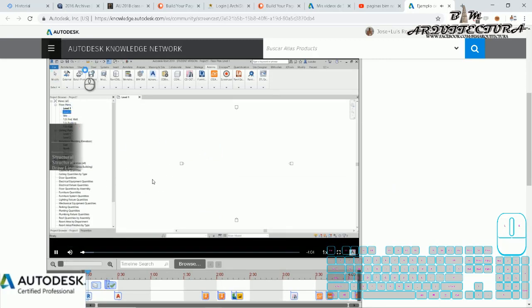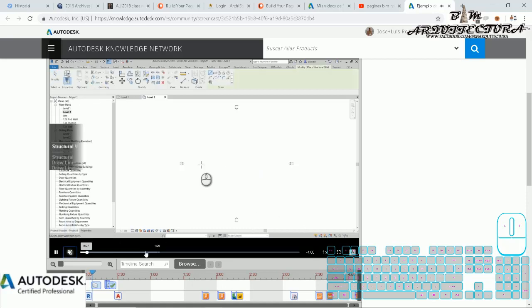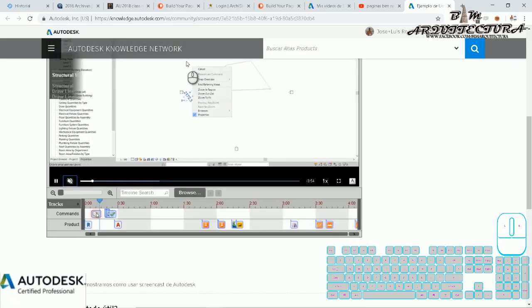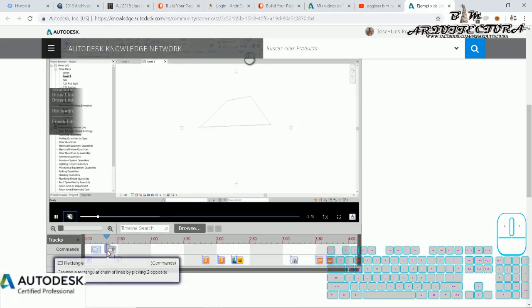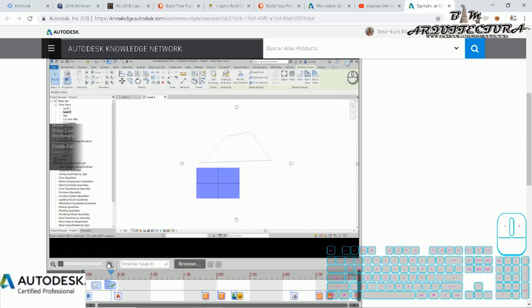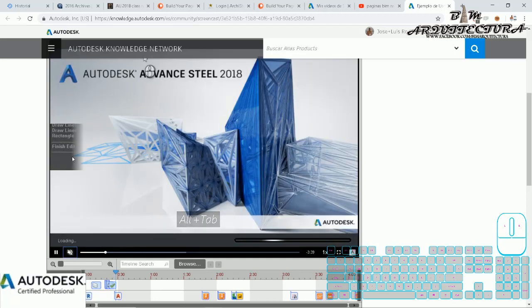If you see, we have some information in the timeline. On the screen, we have the command information about, for example, the structural wall, draw lines, create a rectangle, etc. Because this is the principal software where I use this Screencast add-in.